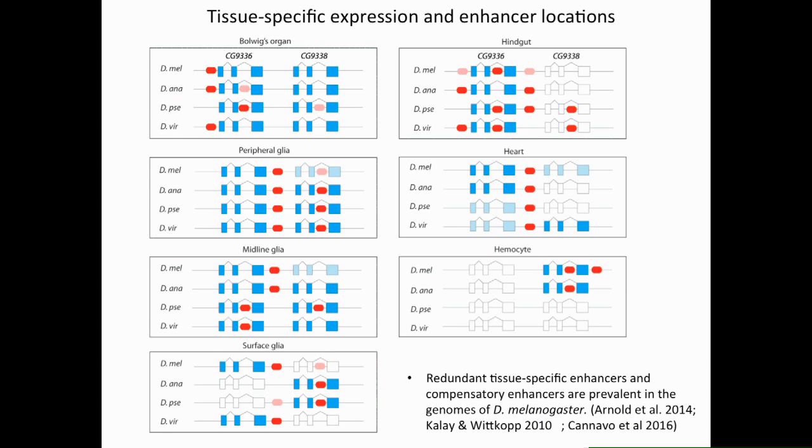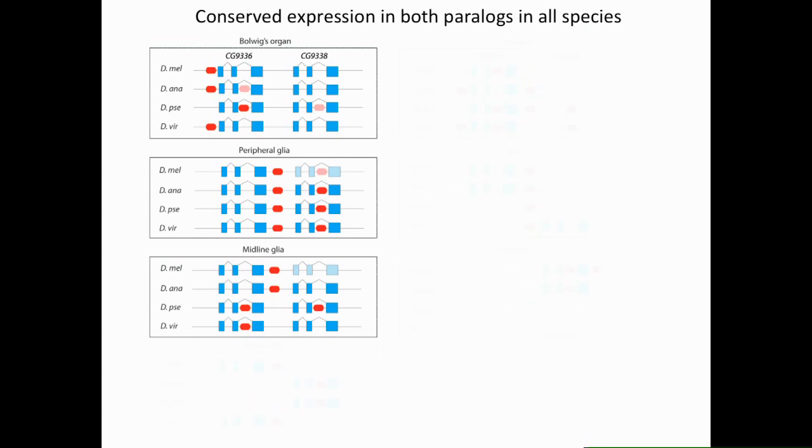Initially we thought this was pretty exciting, but then two recent genome-wide studies came out and showed that these two phenomena are pretty common in the genomes of Drosophila.